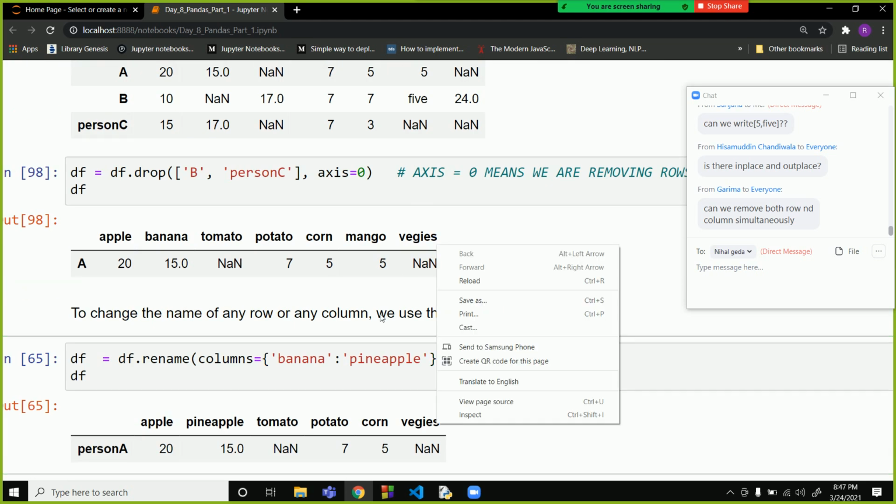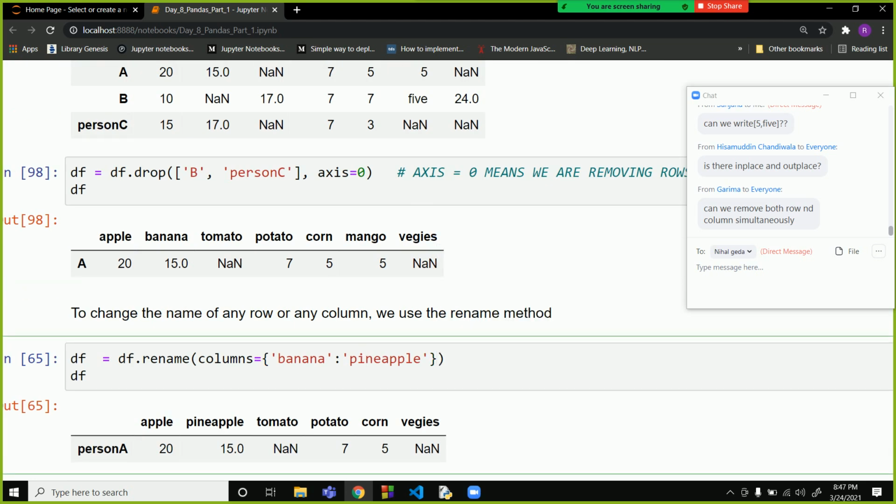No, you cannot remove both row and column simultaneously, I think. Why do you want to remove both simultaneously?